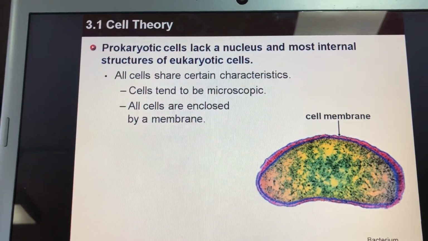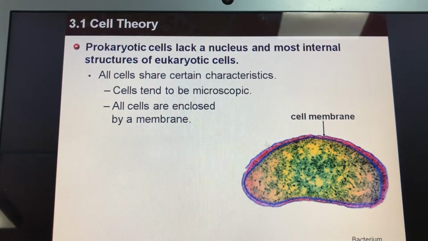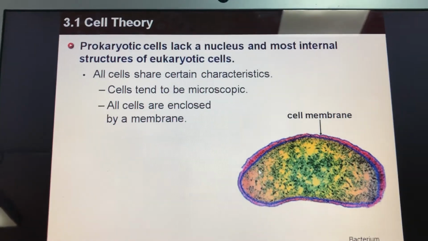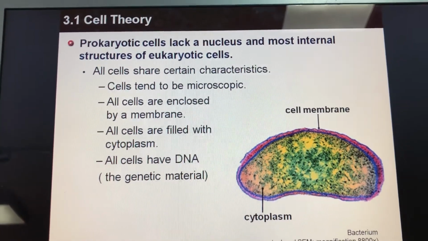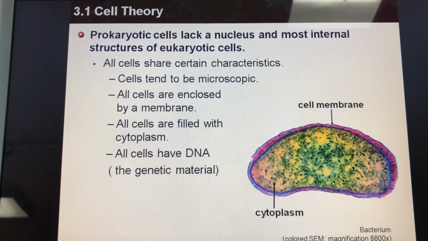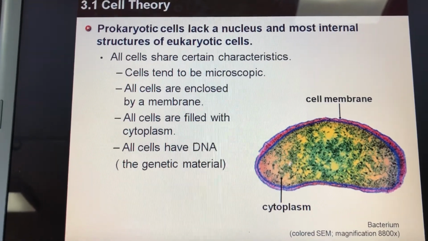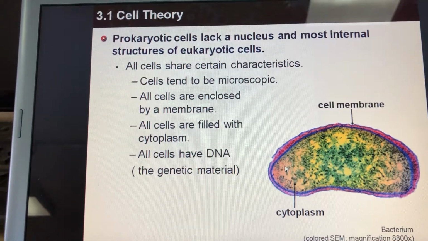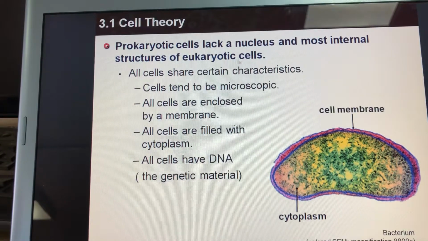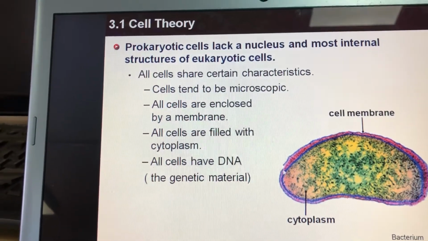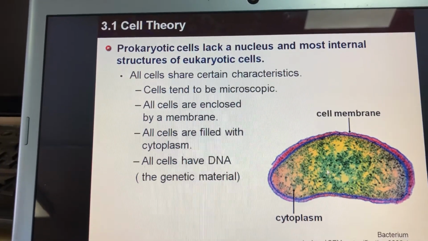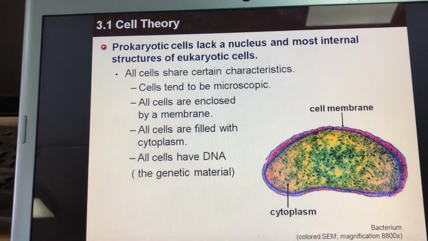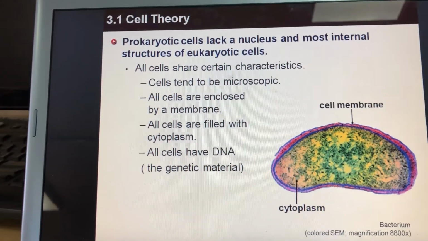All cells are enclosed by a membrane. There is a wall here, like a membrane, that encloses the cell. Okay? And all cells are filled with cytoplasm. Cytoplasm is a liquid-like structure where all the parts of the cell swim inside, and all cells have DNA. So both cells, prokaryotic and eukaryotic, have a cell membrane, have cytoplasm, have DNA, and are microscopic. Now, what is the difference between these two cells?